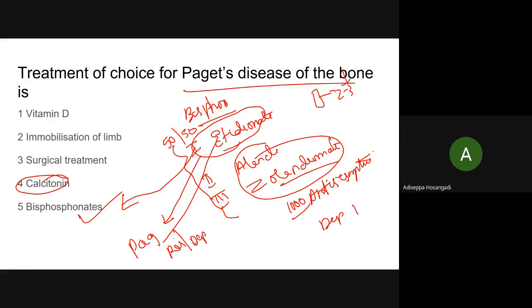So you can remember very well. Alendronate and zoledronate are used in osteoporosis. Etidronate is used in Paget's. I think you will remember this. Okay.